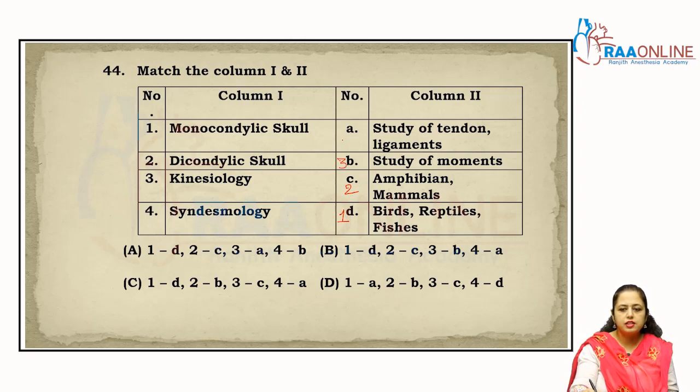And syndesmology, syndesmo, right, is the study of the tendons and the ligaments. Yes, exactly. Clear? So 1D in 3 options, D is cancelled. 2C in both these options, so C is also cancelled. 3B is only given in Bombay, so answer is Bombay.